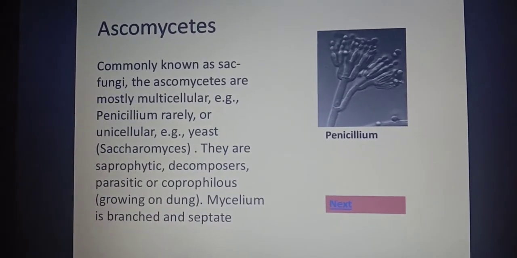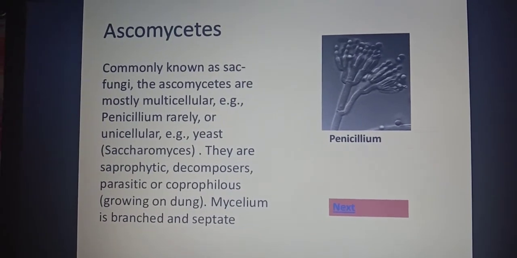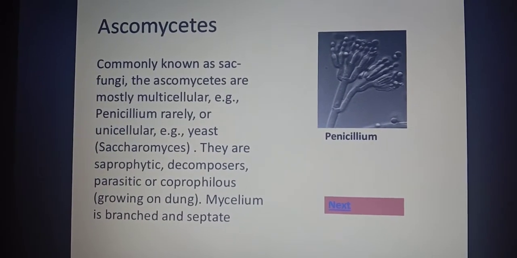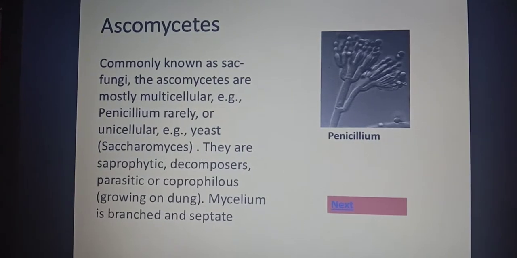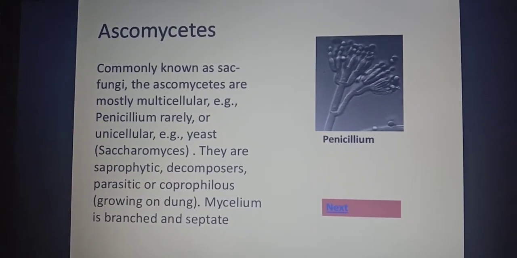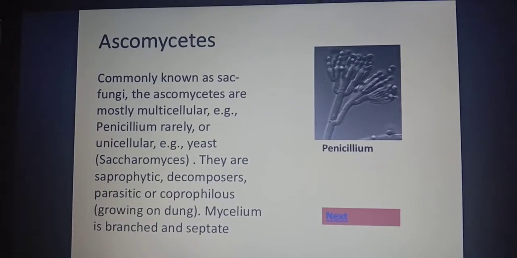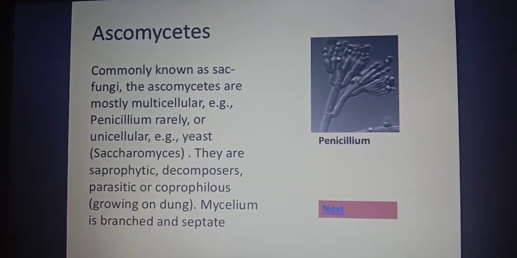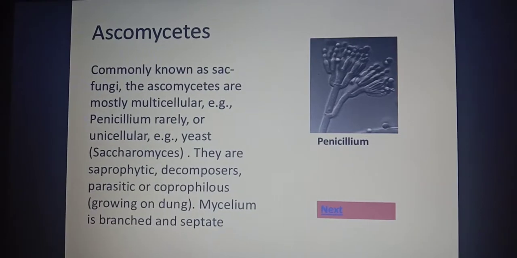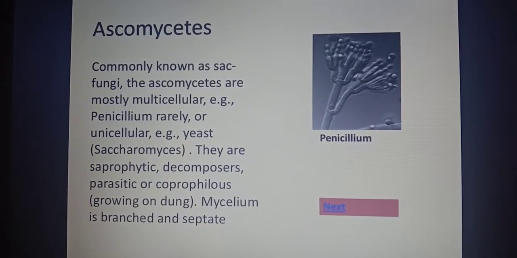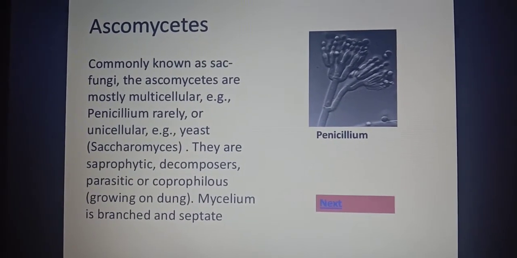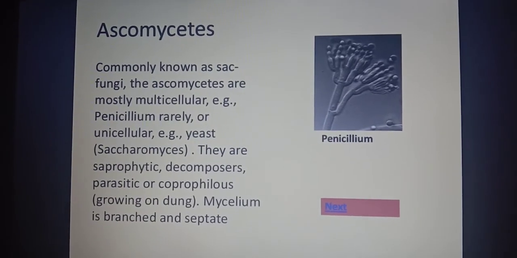Next is ascomycetes. Ascomycetes are commonly known as sac fungi. Ascus का मतलब होता है sac. Sac means बोरा. बोरा you all know. ठीक है. So commonly known as sac fungi. They are mostly multicellular. ठीक है.